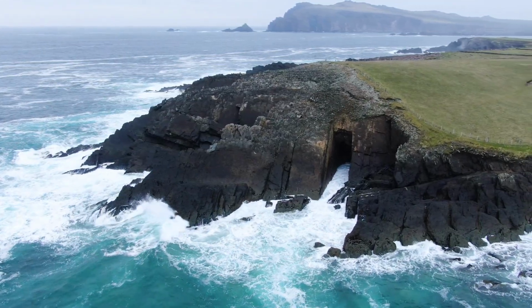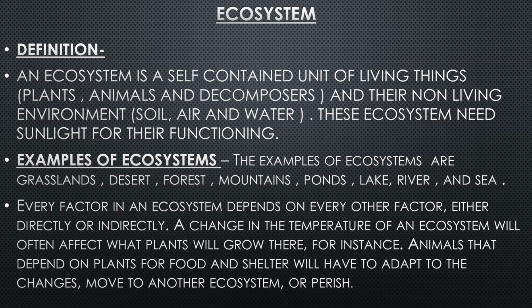Now, when we say that a pond or lake is an ecosystem, it means this is not pond alone. Pond will include all the aquatic animals and aquatic plants, because aquatic plants and animals are also present in ponds.